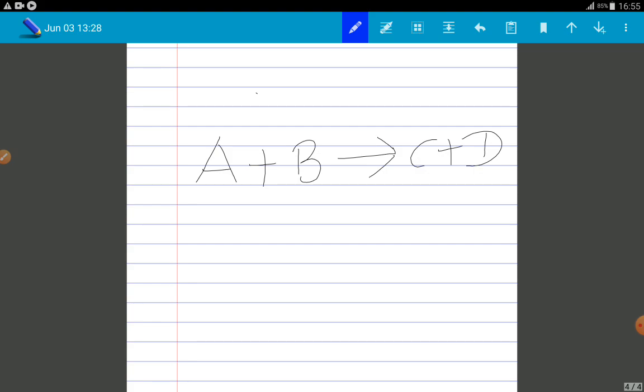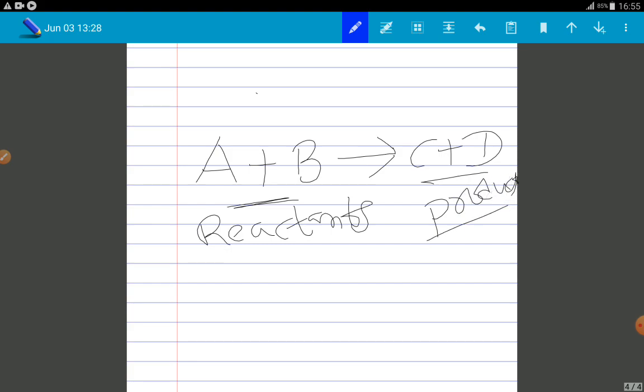Forward means my reactants are converted into products. These are my reactants, A and B, and reactants are converted into products. This is what we call a forward reaction. Now backward reaction means products converted into reactants. So I simply write forward reaction as F.R. and backward reaction as B.R.